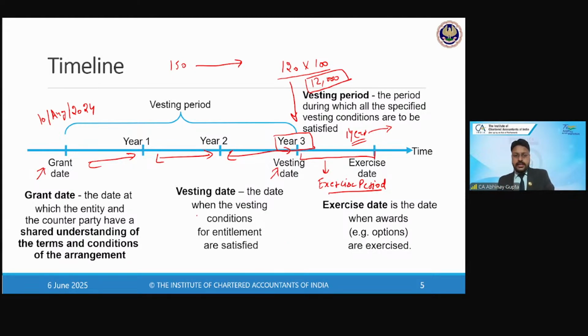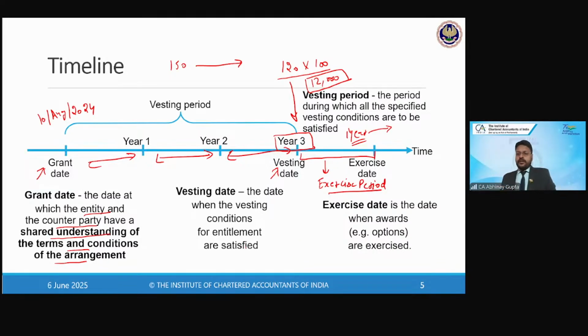So the grant date is the date at which the entity and the counterparty have a shared understanding of the terms and conditions of the arrangement. Employees are told that they need to stay with the company for the next 3 years in order to earn the right to exercise these 100 options.